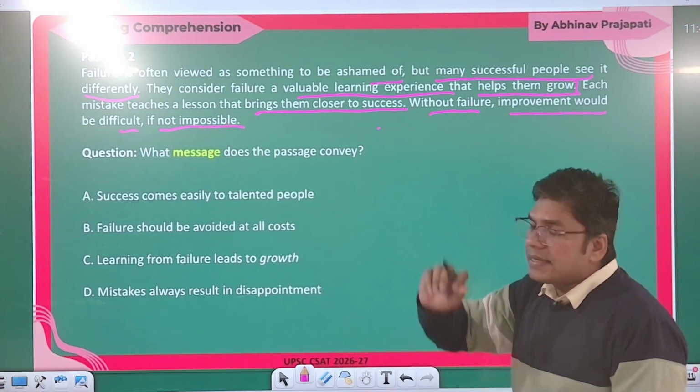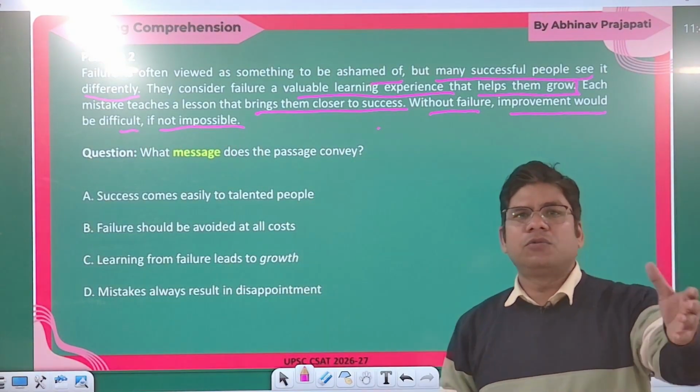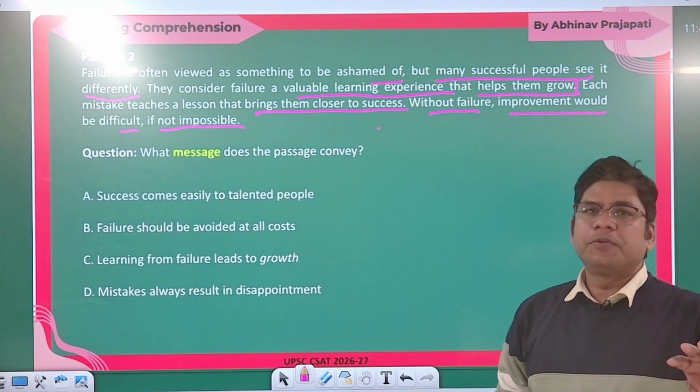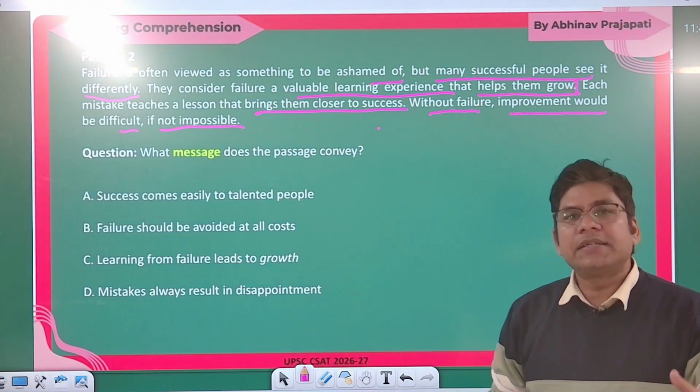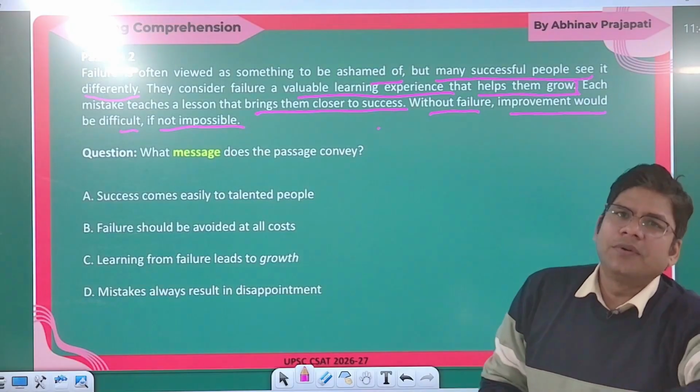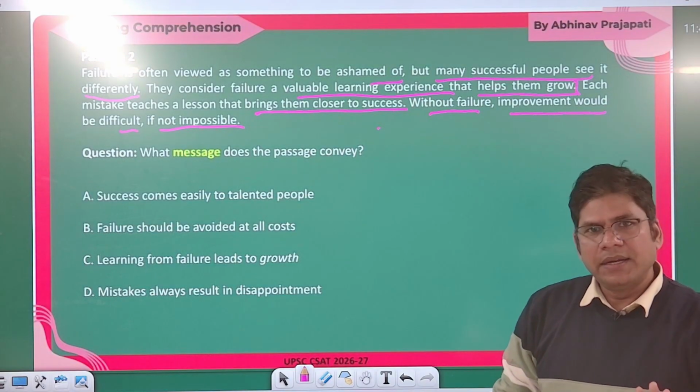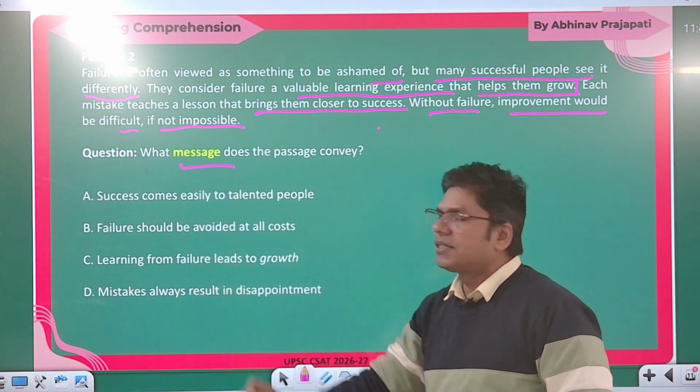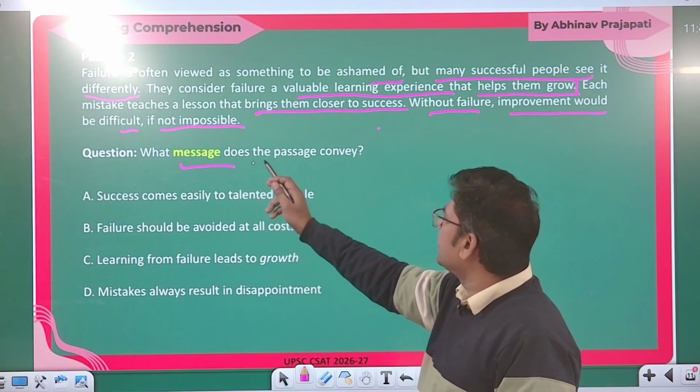देखो, author ऐसा नहीं कह रहा है कि without failure आप सक्सेस नहीं हो सकते. मतलब to be a successful person it is not conditional, it is not mandatory कि आपको फेल होना ही है. नहीं, क्लियर है? So what is the central message of the passage? What message does the passage convey?